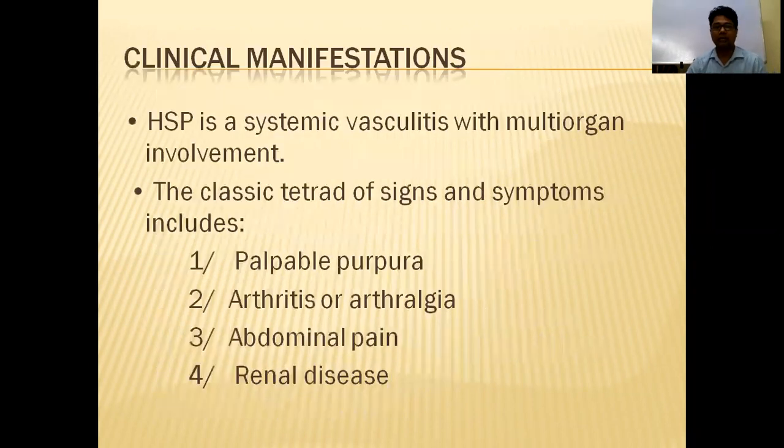So what are the clinical manifestations? There is a tetrad of HSP. You have to remember this; an MCQ will come, and HSP is a 4-mark question in your exam. The tetrad features are: one, rash, that is called purpura; second, abdominal pain; third, nephritis; fourth, arthritis. So, four in the tetrad.